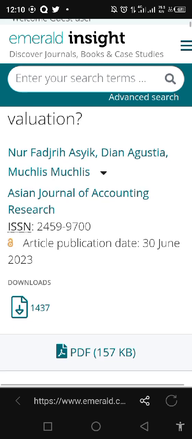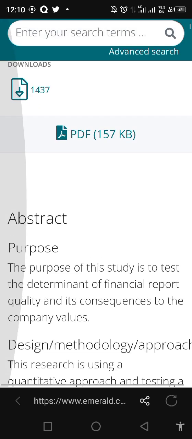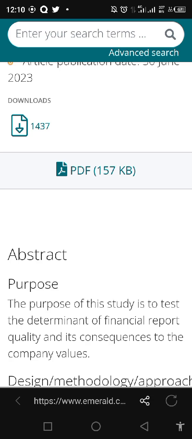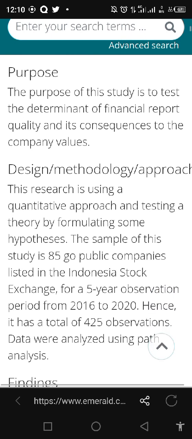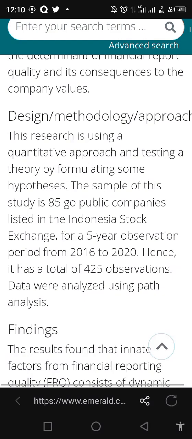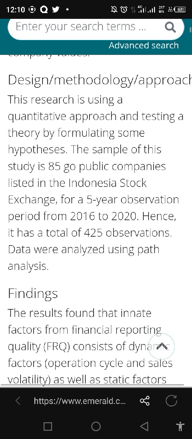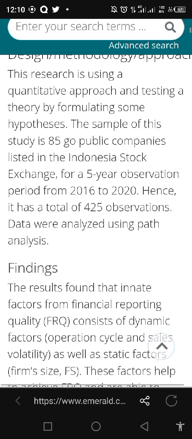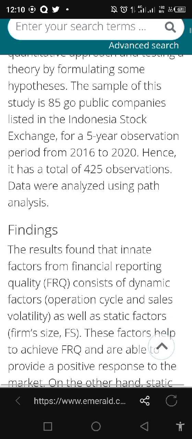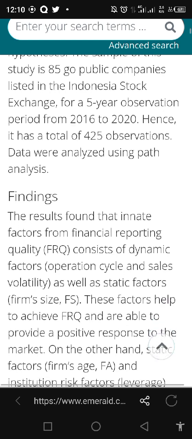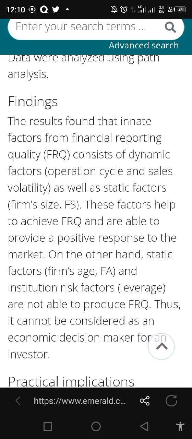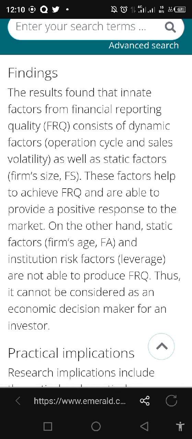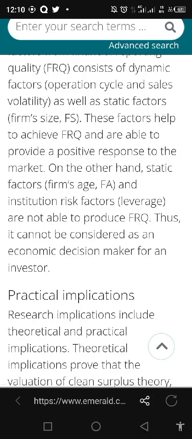Let's see if the PDF is available for free download. Okay, it's available for free download. Yeah, it is available for free download. Okay, I can actually download that. It's a quantitative study, yes, and it's interesting. Let's see. The sample size of the study is 85 companies, public companies listed in the Indonesia Stock Exchange from 2016 to 2020. That's okay. The results found that eight factors from financial reporting quality consist of dynamic factors. Okay, firm size.